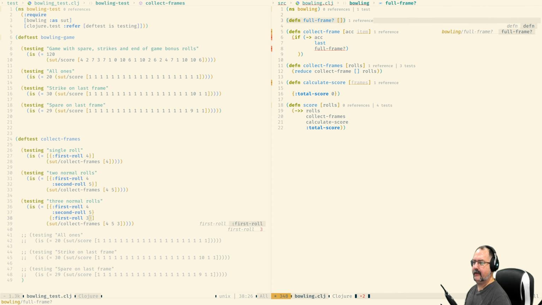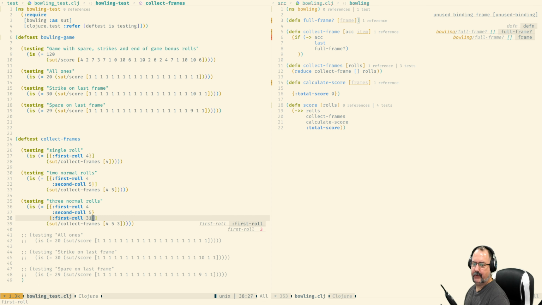And full frame gets a frame, and what is it gonna be doing?